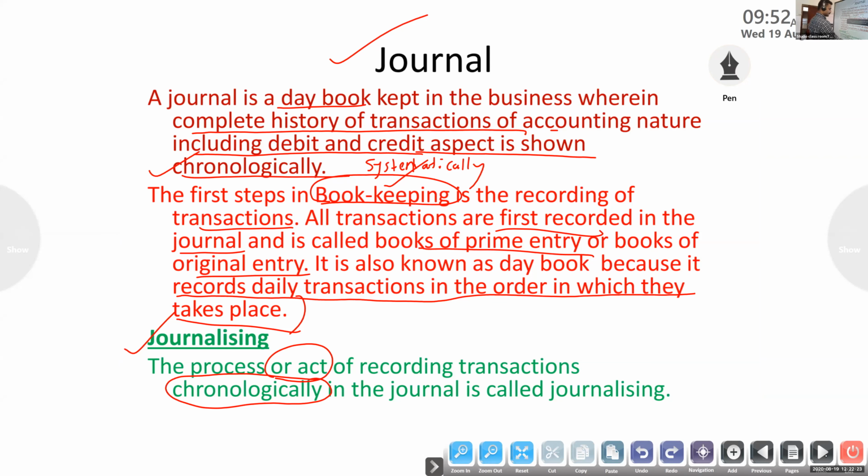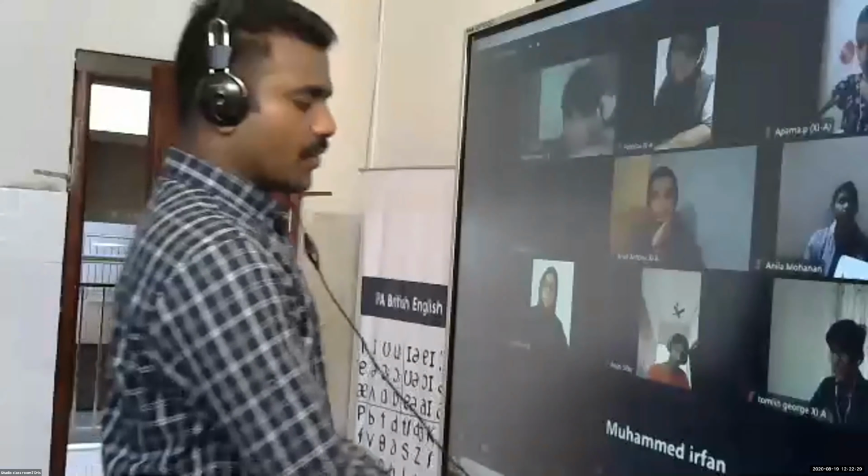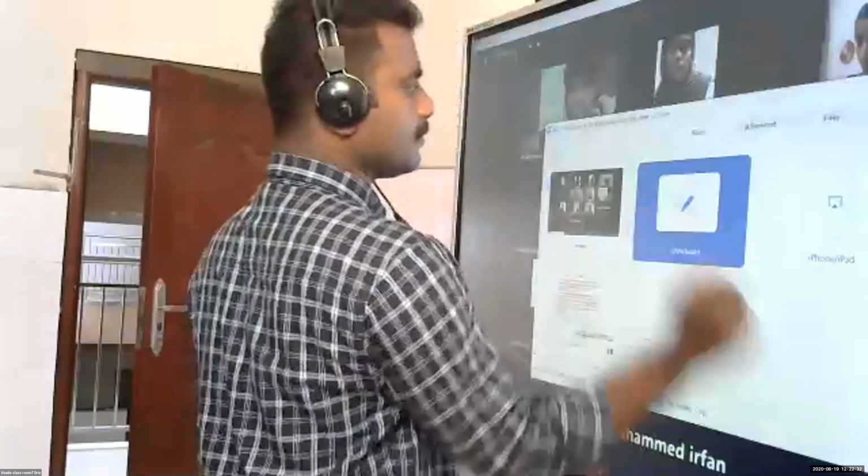Okay, so next you have to write. So we studied journal. Journal is a day book kept in the business wherein the complete history of the transactions we will get from journal. So next you write heading: steps required for journal entry.